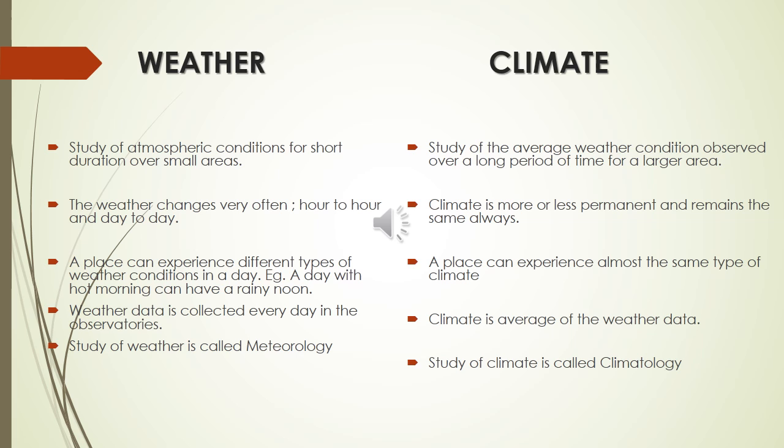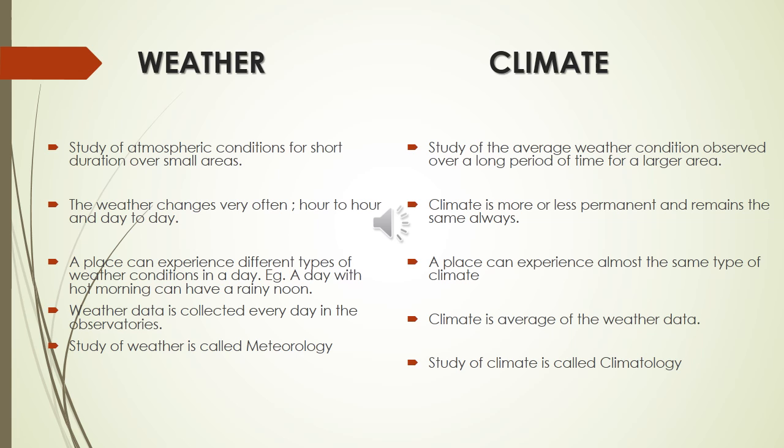Weather data is collected every day in the observatories. Climate is the average of weather data. Daily, in the news channel, they tell the weather condition, so that is the weather data. Climate is the average of the weather data. Then the study of weather is called meteorology.